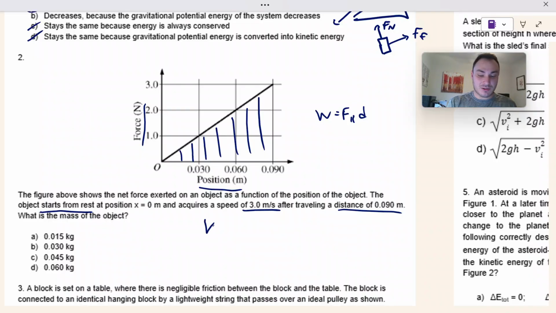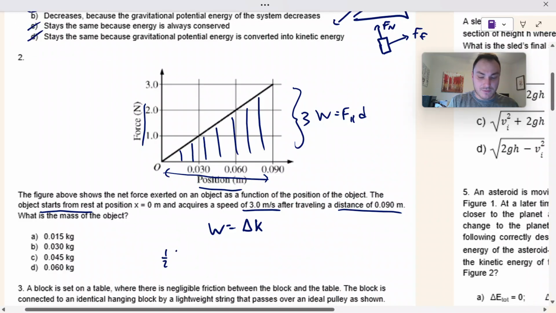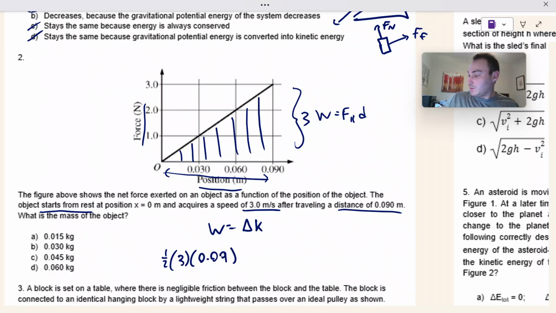How are we going to use work? Well, in this instance, there's no potential energy, so we can just say that work is going to be the change in kinetic energy, and it's going from rest to 3 meters per second. So let's do that. We have a height of 3, a width of 0.09, so the area under the curve is 1/2 times 3 times 0.09, which is the area of a triangle. That equals 0.135.